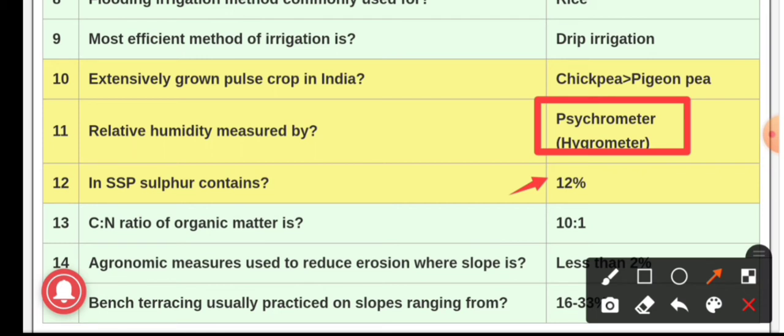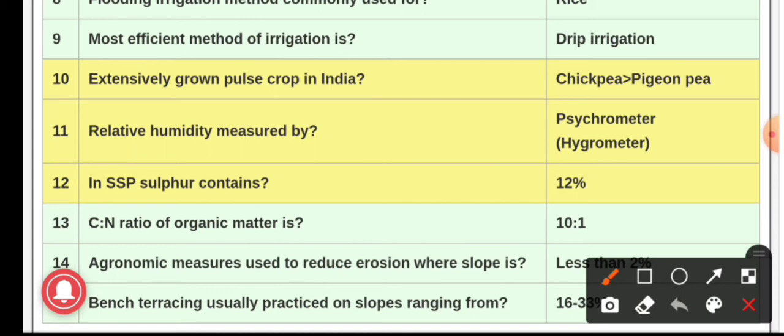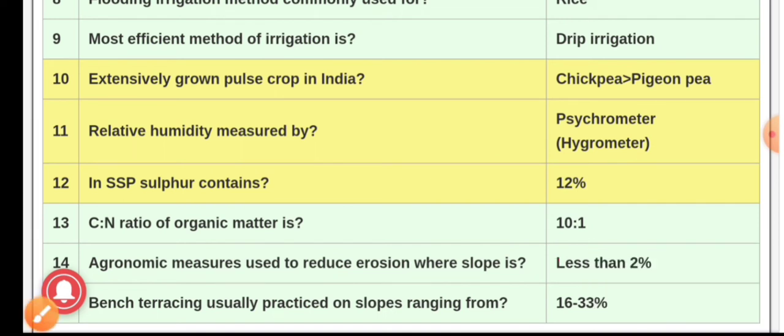Question number 13, CN ratio of organic matter is. The answer is 10:1. It is the CN ratio of organic matter. Question number 14, agronomic measures are used to reduce erosion where slope is less than 2%, and these agronomic measures are adopted only when the land slope is less than 2%. Question number 15, bench terracing usually practiced on slope ranging from. The answer is 16 to 33%.